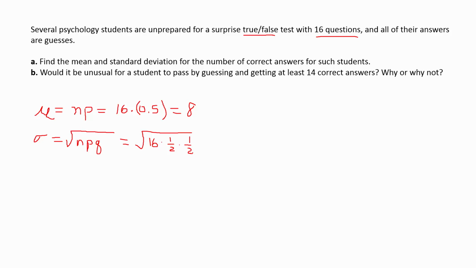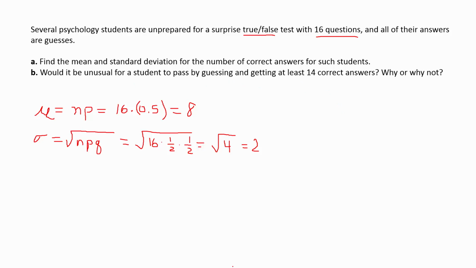So in other words, that's probability. P is the probability they get it right, and Q then would be the probability that they actually get it wrong. And so if I take 1/2 times 1/2, that's 1/4, divide 16 by 4, I get 4, and that gives me 2. All right, it says, would it be unusual for a student to pass by guessing and getting